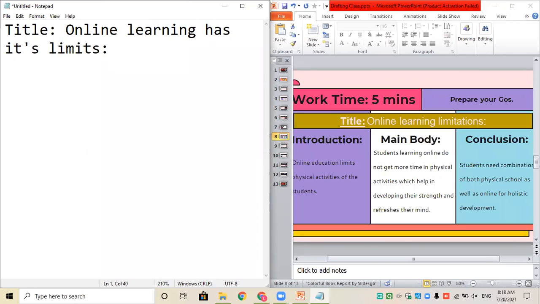You can select that online learning can cause issues, or online learning can be difficult. You can select and change the topic as you really want. If you're not having anything right now in your mind as to what the topic can be, you can write the same as I have written. It's absolutely fine. So while you're making your graphic organizer, I'm giving you the introduction point, that is, how you will start your passage with the first line. This is the first point that can be against online learning.